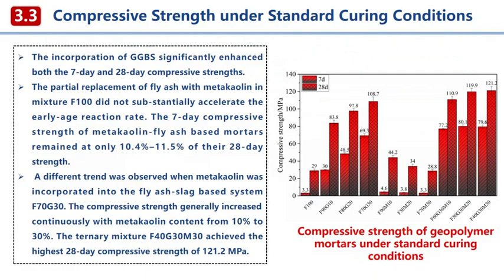First, look at the binary systems. The impact of slag is nothing short of transformative. The pure fly ash mix, F100, developed only 3.3 megapascals at 7 days. With 30% slag, F70G30, the 7-day strength skyrocketed to 66.5 MPa, a 20-fold increase.